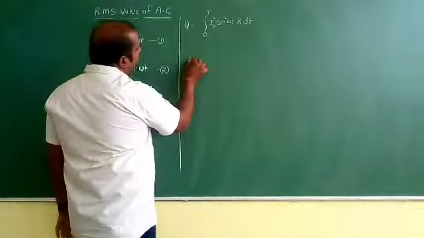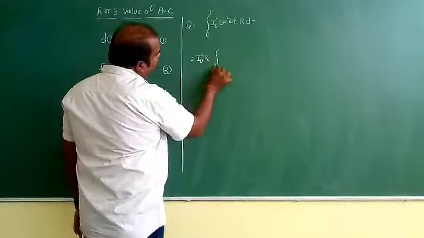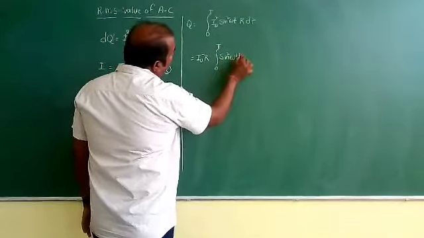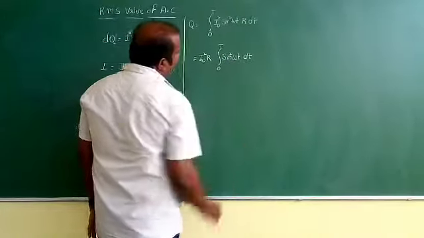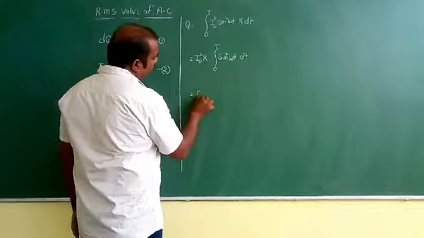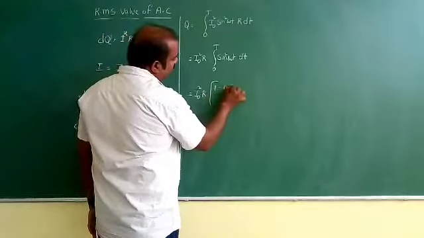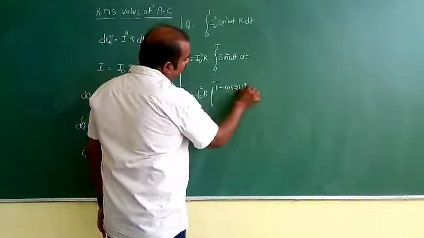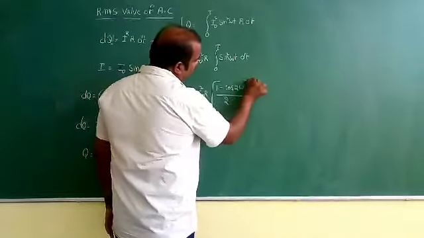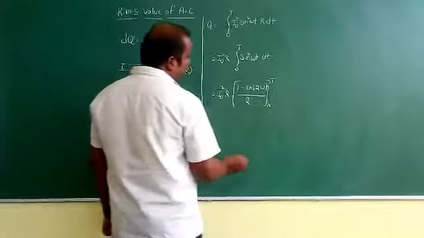Now I can take I naught square R as common: integral 0 to t sine square omega t into dt. Now I naught square R into (1 minus cos 2 omega t) by 2, 0 to t, into dt.